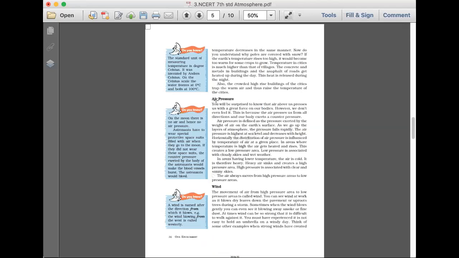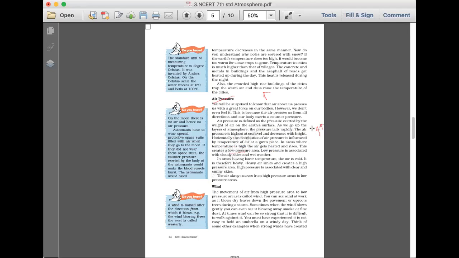And then the next phenomenon is the air pressure. So we have different pressures. When we go up, do you know the pressure will be less? And we need to know only one concept here: when the temperature is high, the air will get heated and it rises up. So when there is a high temperature, the air will get heated and move up, and it will have the low pressure.